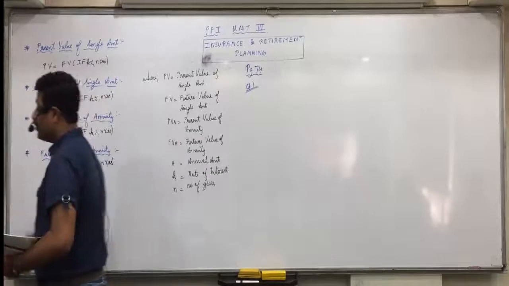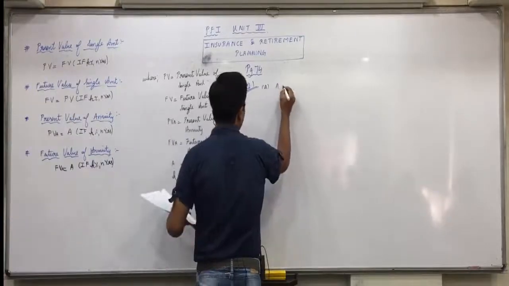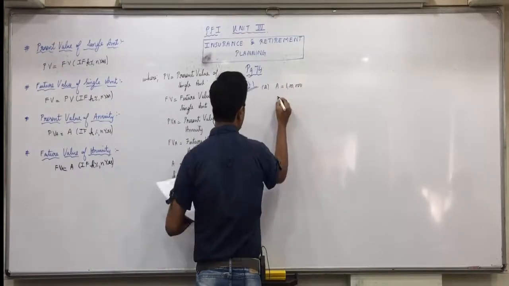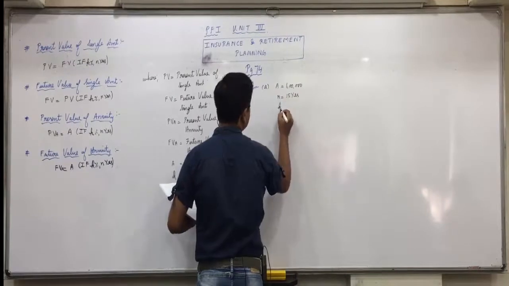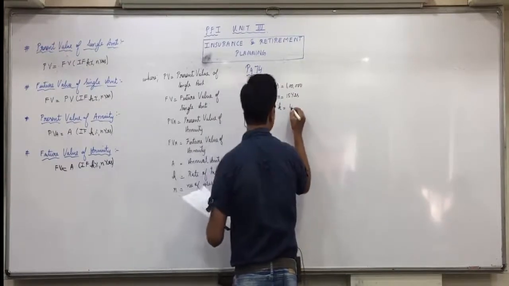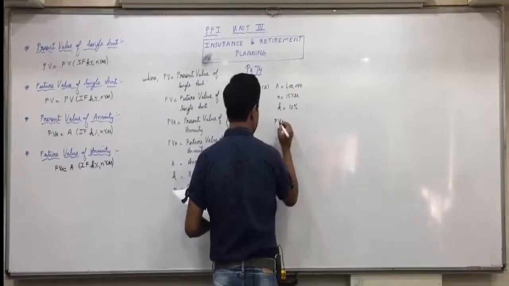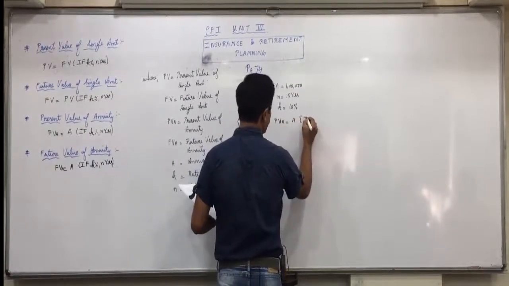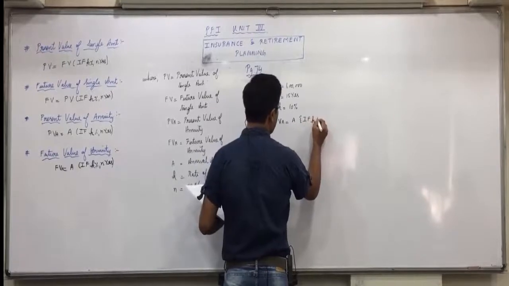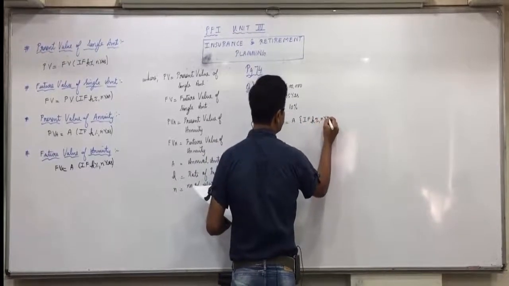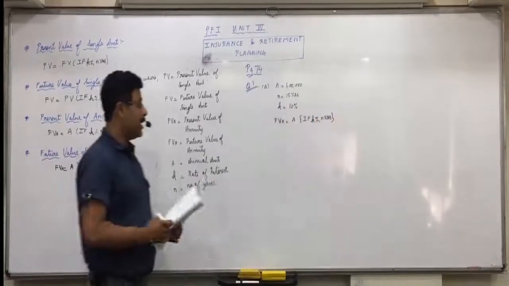So, write down. Option A. Annual amount A is equal to 1 lakh. N is equal to 15 years. K is equal to 10%. Now, present value of annuity is the option we are selecting. Present value of annuity equals A into interest factor at the rate of K% and N years. There is a formula we have applied. Any doubts up till here?